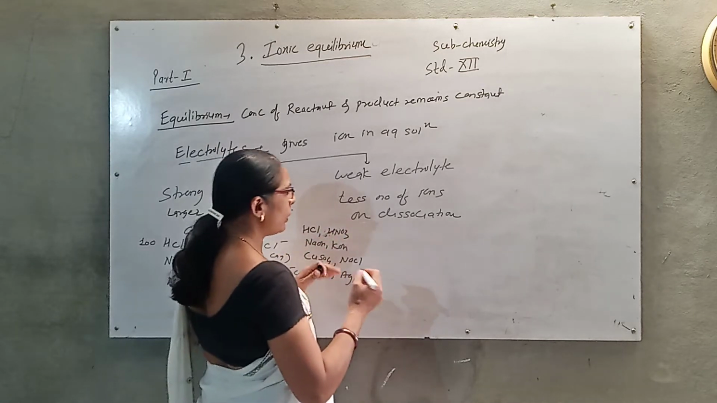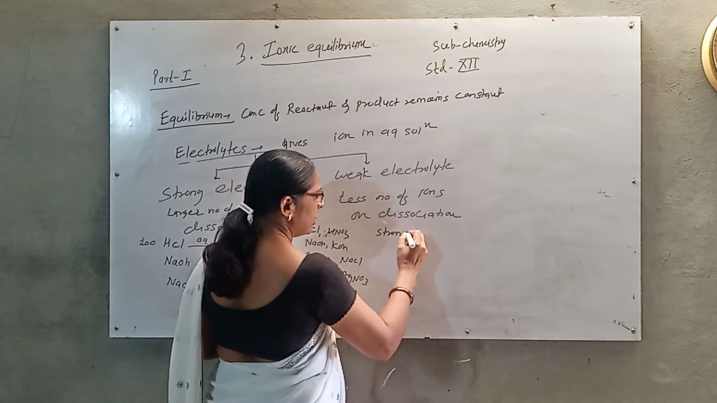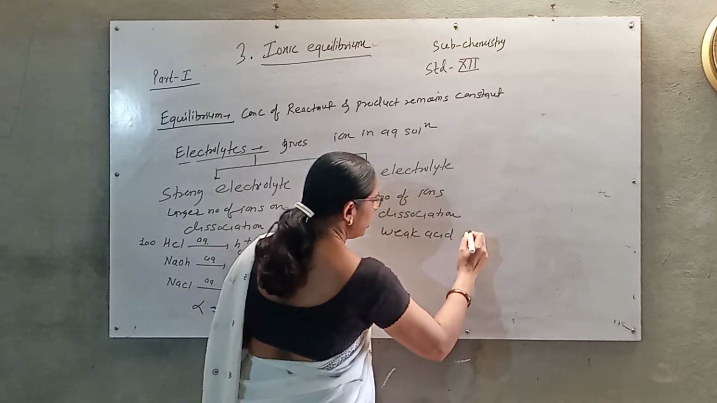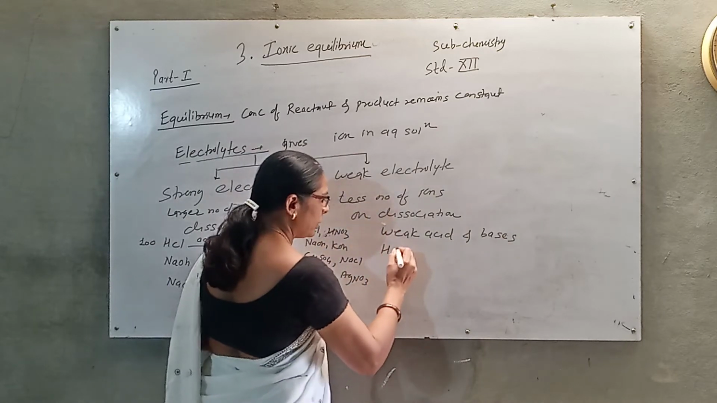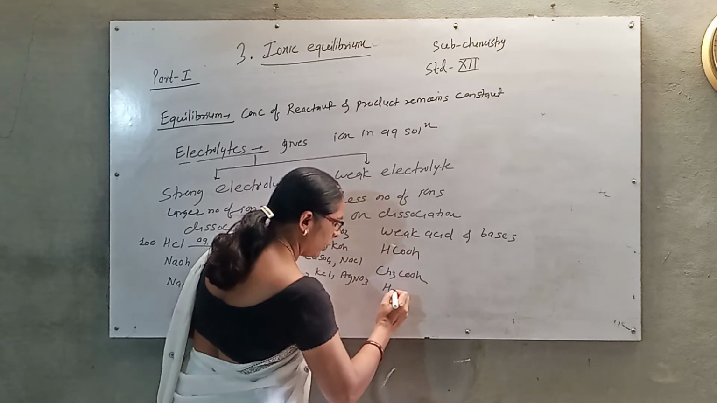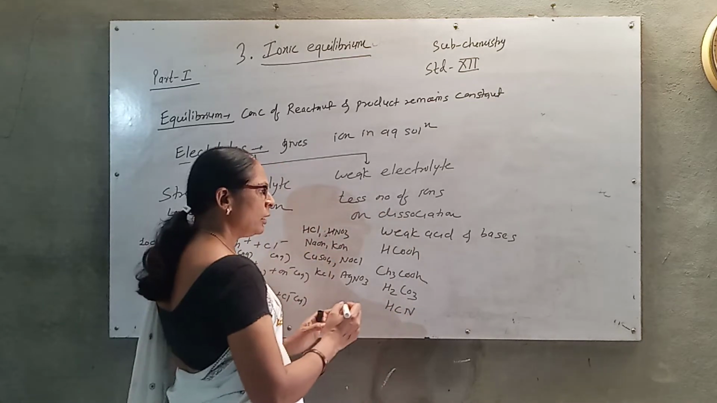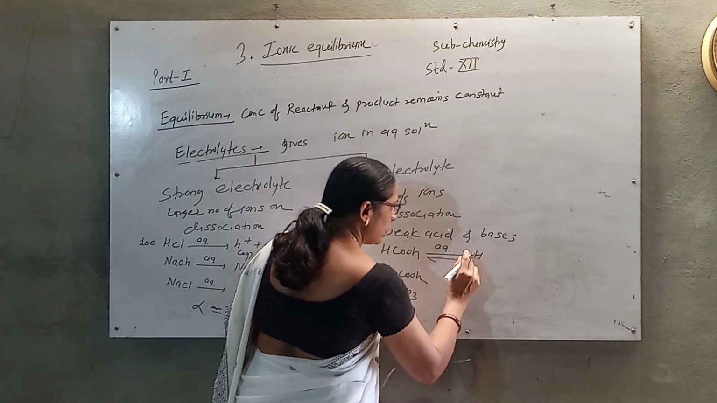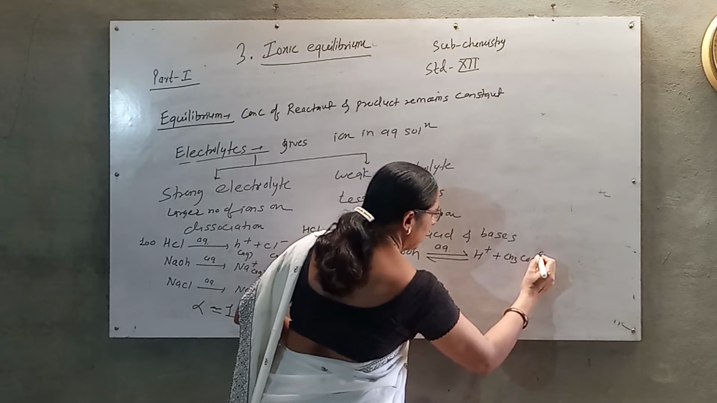When you consider the weak electrolyte, these are substances that are less dissociated. So we consider weak acids and weak bases as examples of weak electrolytes. For example, formic acid, acetic acid, carbonic acid, hydrogen cyanide. All these, when dissolved in water, dissociate in a smaller proportion. Only partial ionization occurs. They are not completely ionized.